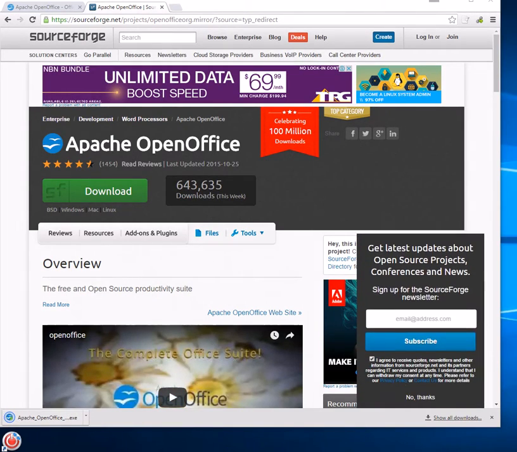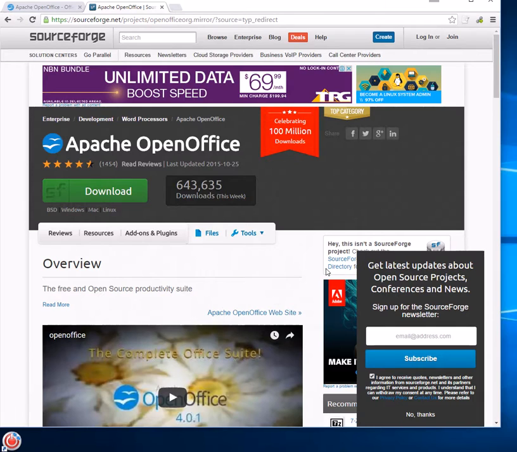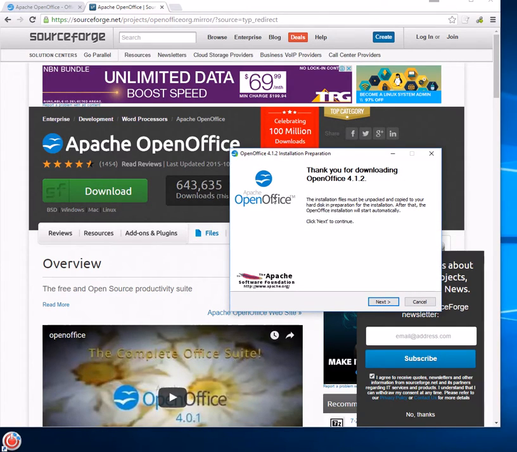Okay, you can see now that the download has finished. So we're going to go ahead and click on the downloaded file. This is going to run us through the installation. So that will redirect us and we'll have to say yes here. And that's going to open up the installation preparation. We're just going to follow the prompts.